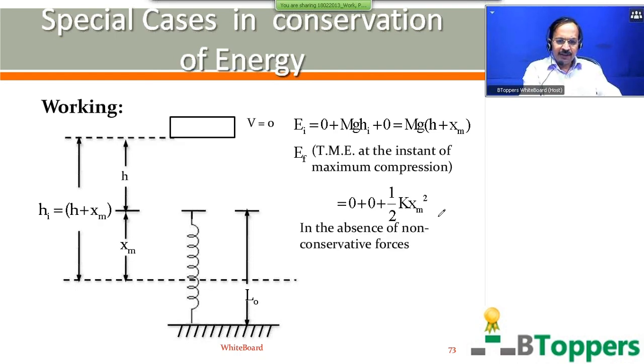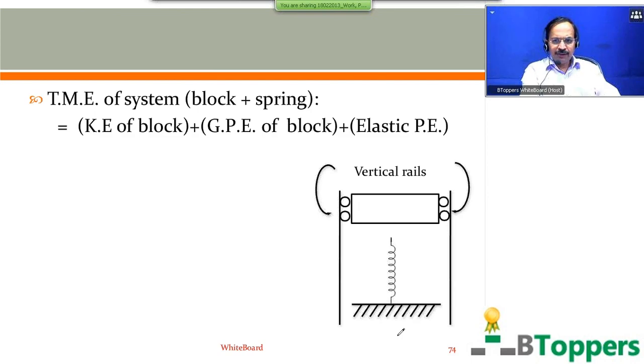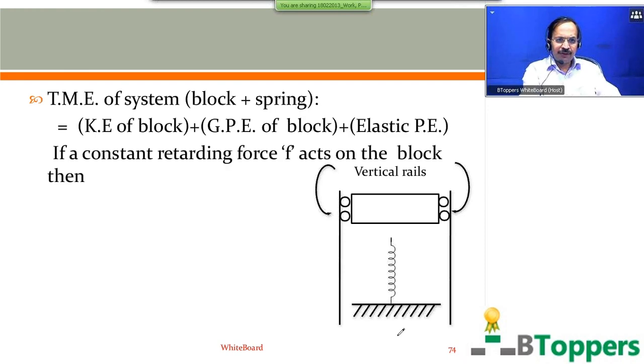So in the absence of non-conservative forces, EF equal to EI. Half k xm square equal to mg into h plus xm. Come on, finish writing this. You can take a pause and copy down this working. Total mechanical energy of the block and spring is the sum of three terms: kinetic energy of the block plus gravitational potential energy of the block plus elastic potential energy stored in the spring.